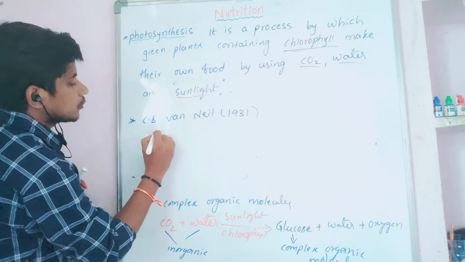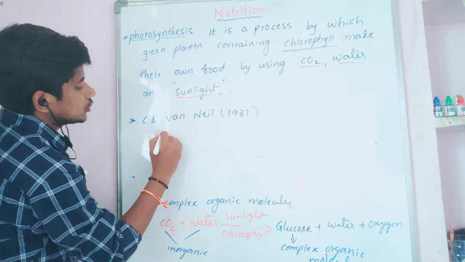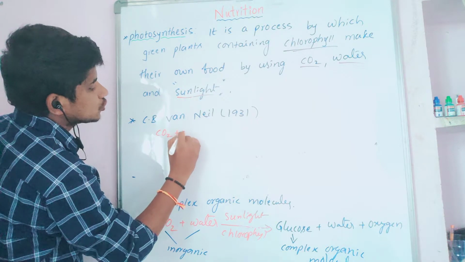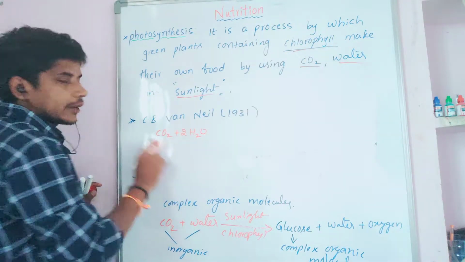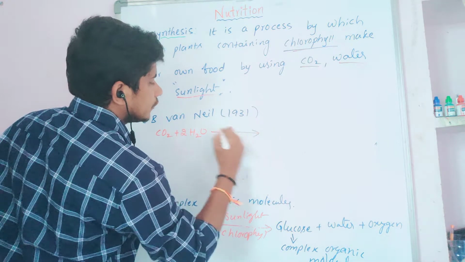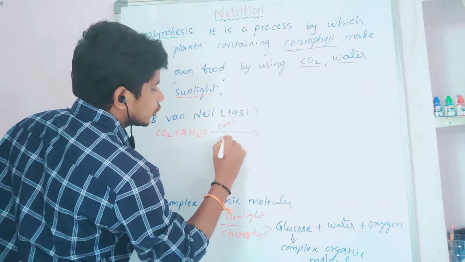He proposed CO2 plus 2H2O, that is, one molecule of carbon dioxide and two molecules of water, in the presence of sunlight and chlorophyll.